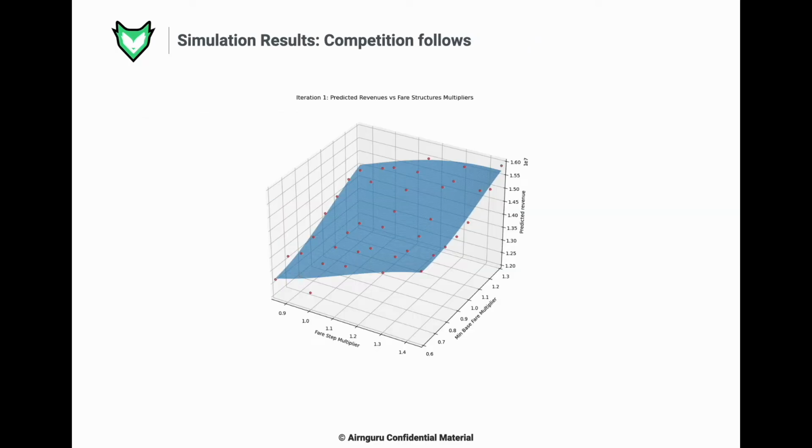Now, let's take a look at our second scenario. In this scenario, we'll make all competitors follow the airline's pricing movements. The same as before, in this animation we can see how the algorithm starts sampling data to improve the prediction function. We immediately can observe that the predicted function is much smoother than before. This is because this time no undercutting is happening, and the optimal point will be more dependent on how the demand will react to the changes in prices.